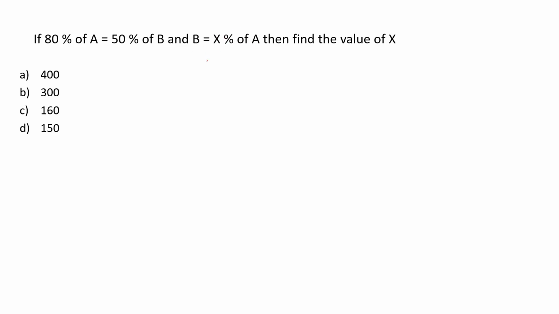As simple as that. When the information is given like 80% of A is equal to 50% of B, and we need to tell B is X% of A, that means B is what percent of A. We need to find B is what percent of A. B means 100% of B. Any number is 100% with respect to the same number.